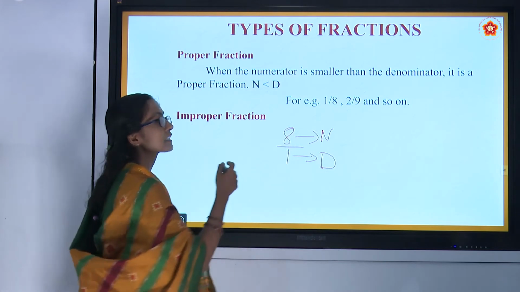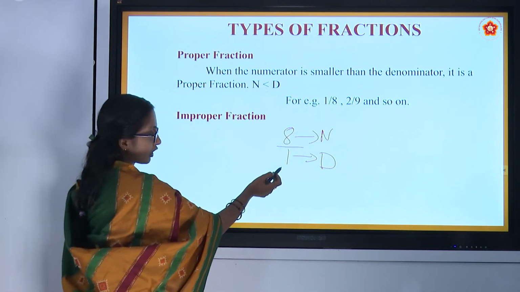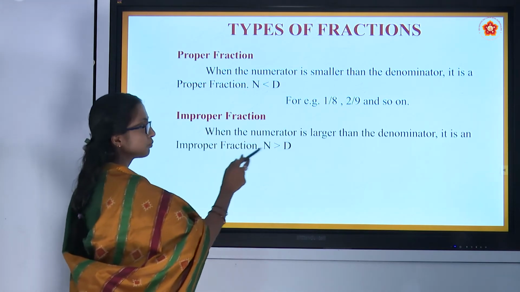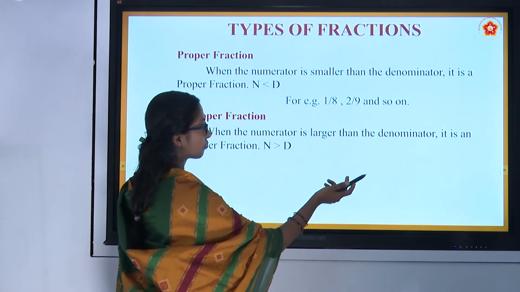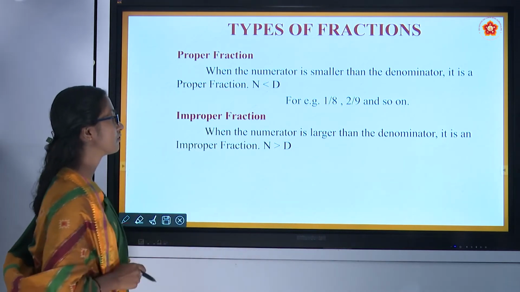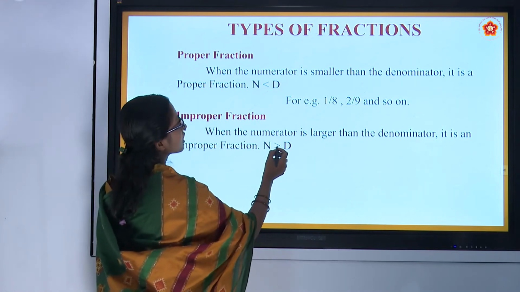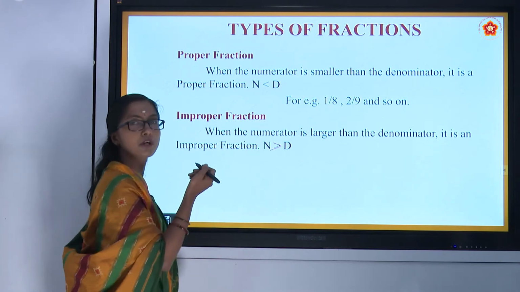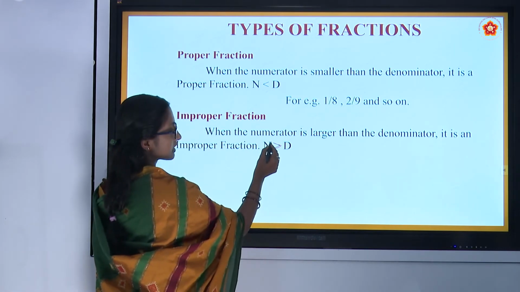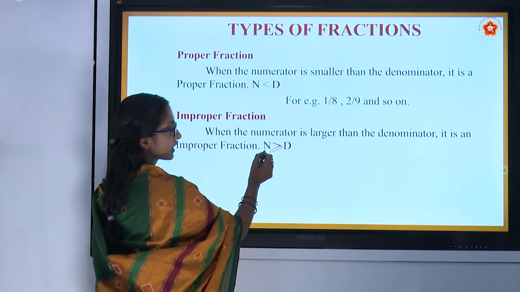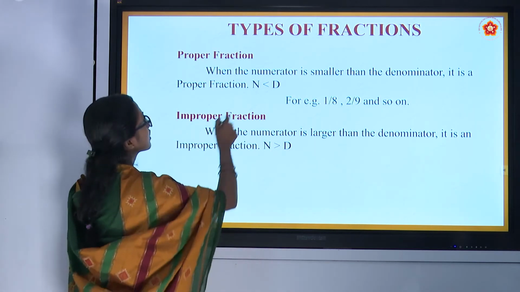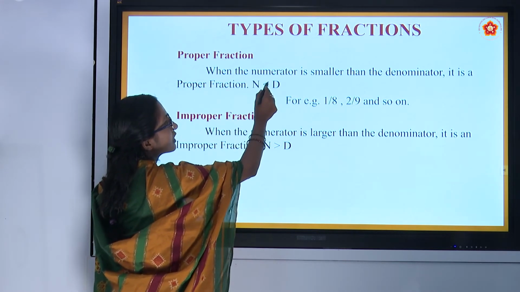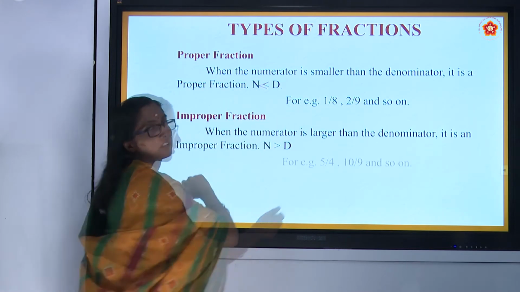If the numerator is larger than the denominator, then it is said to be an improper fraction. See this sign you can observe here: greater than and less than, which you might have learnt in the previous class. This sign shows that the numerator is bigger and the denominator is smaller. In a proper fraction, the numerator was smaller than the denominator. 5 by 4.